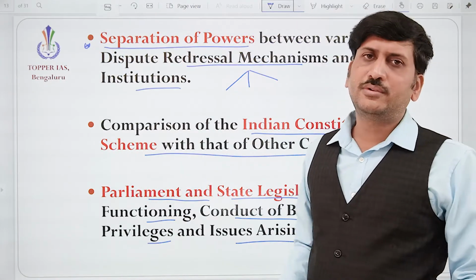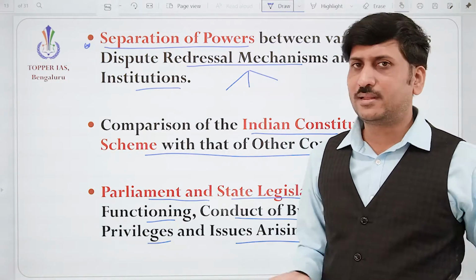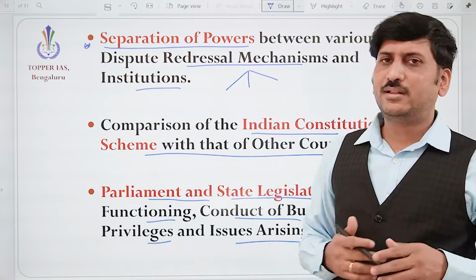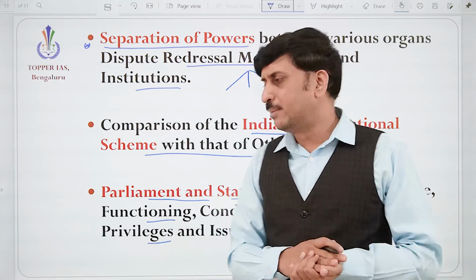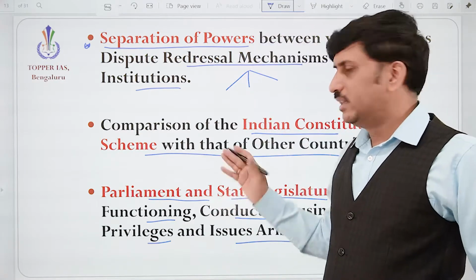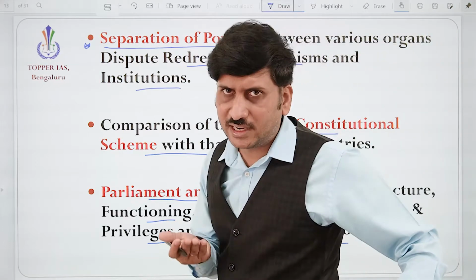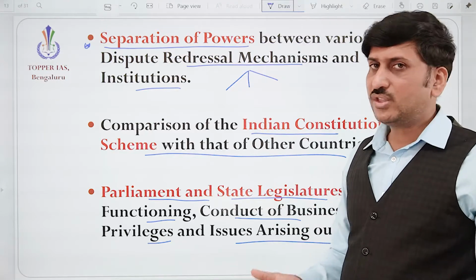It is also important from the preliminary point of view, like how the composition, Lok Sabha and Rajya Sabha, how many people are there, correct? Whether the second house is required or is it like a white elephant, a big burden? Anyway, in the state also there is the state legislative assembly. In some states, we can also see state legislative councils, correct? So we need to understand the structure.